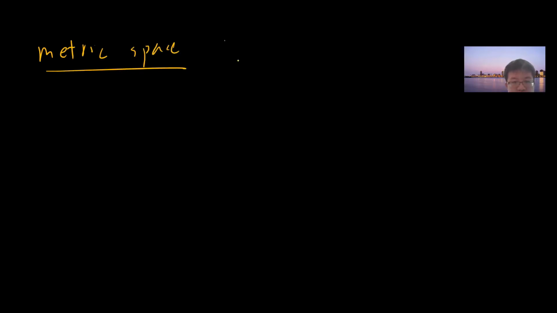Welcome, guys. So previously we already talked about cardinality. In this video we talk about a metric space. Given a non-empty set X, we can create a function from X times X, mapped to the real numbers greater than or equal to 0. It's called a metric.